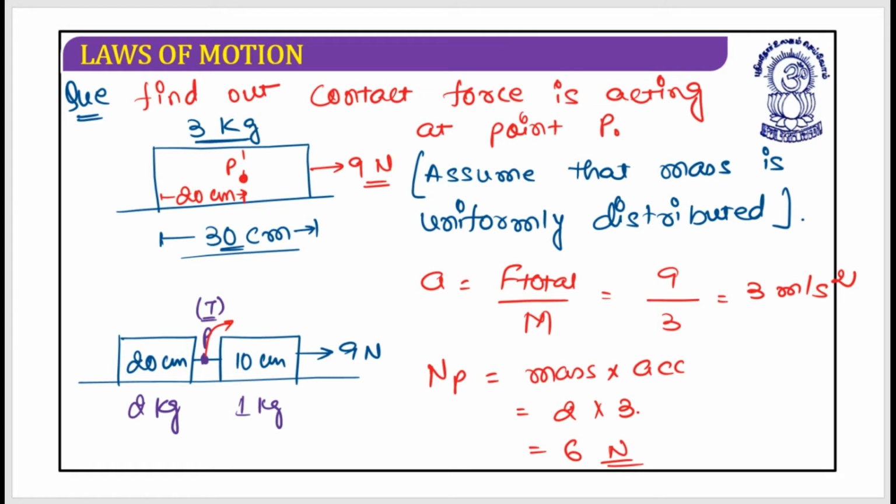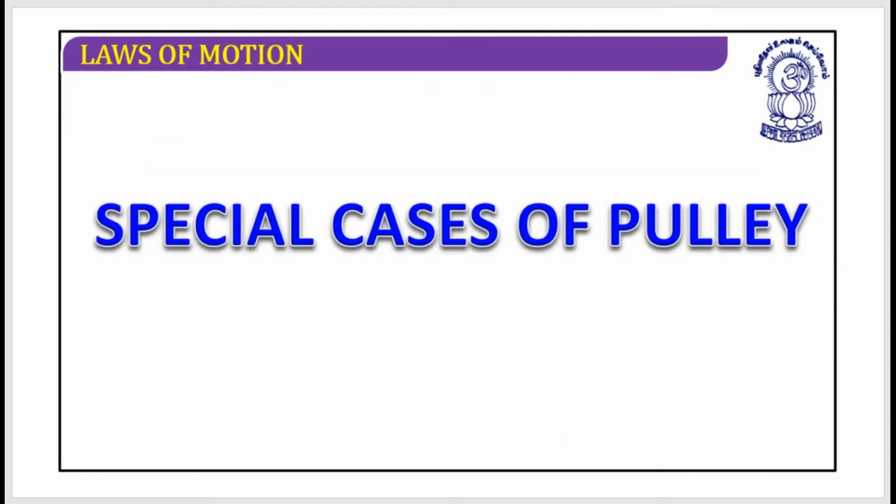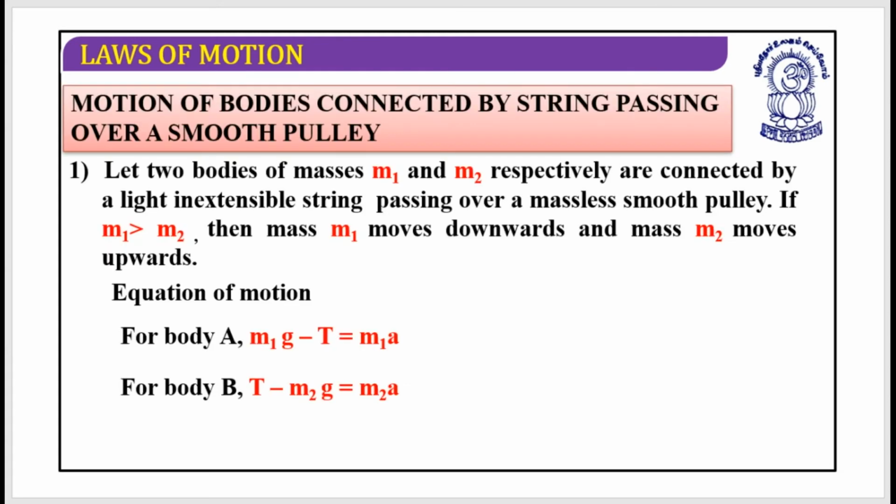So now let's switch to the special cases of pulley, the motion of bodies connected by a string passing over a smooth pulley. The situation would be something like this. I hope you understand the pulley.